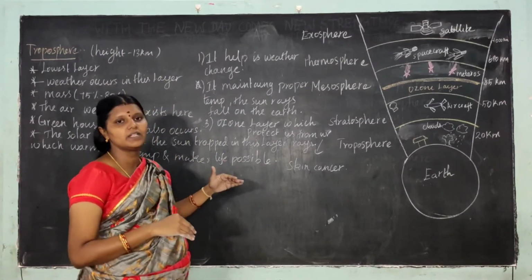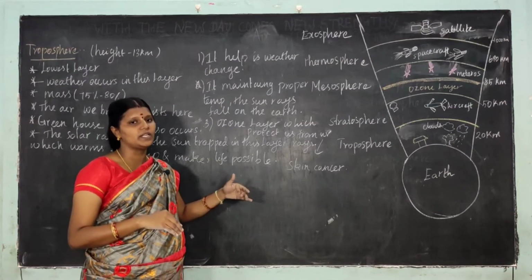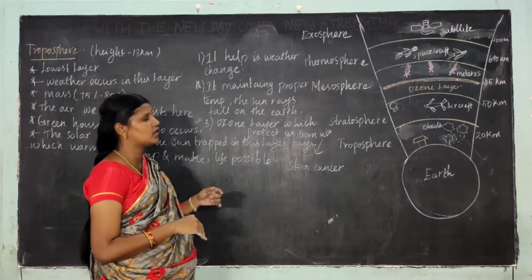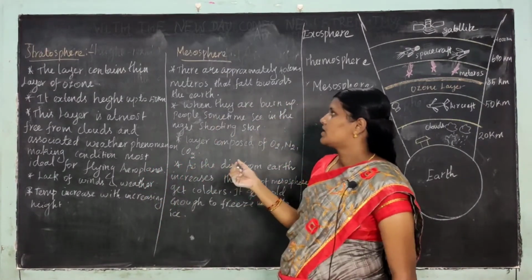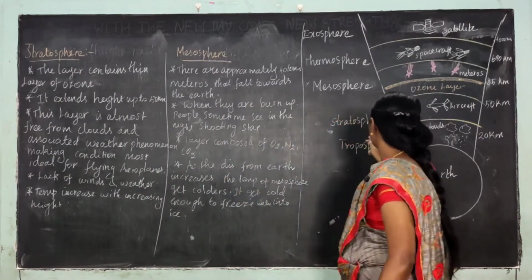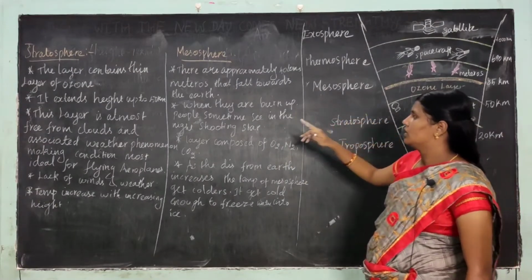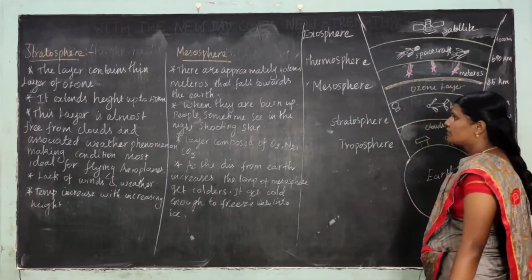And the first layer is the troposphere. The average height is 13 to 20 kilometers. And the next layer is the stratosphere. The average height of the stratosphere is 50 kilometers.